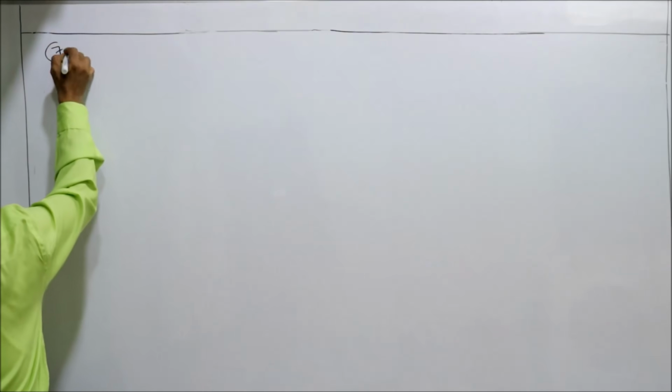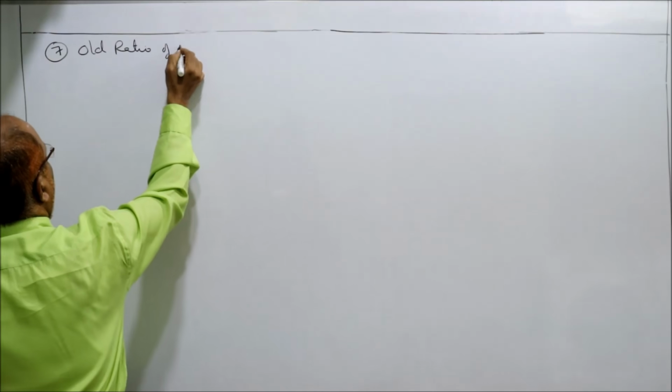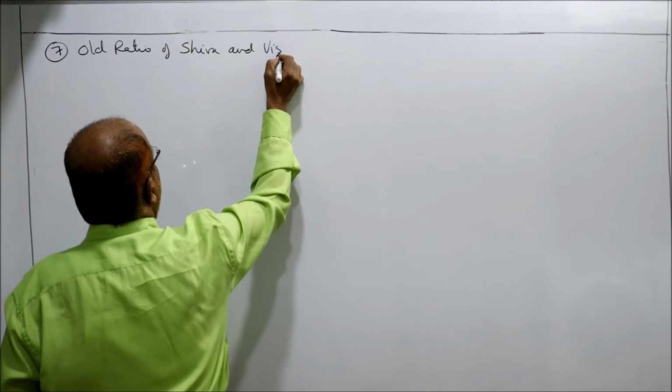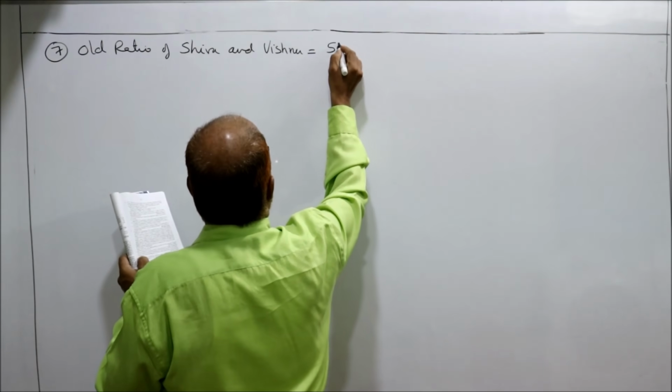Problem number 7. Old ratio of Shiva and Rama is equal to 5:3.